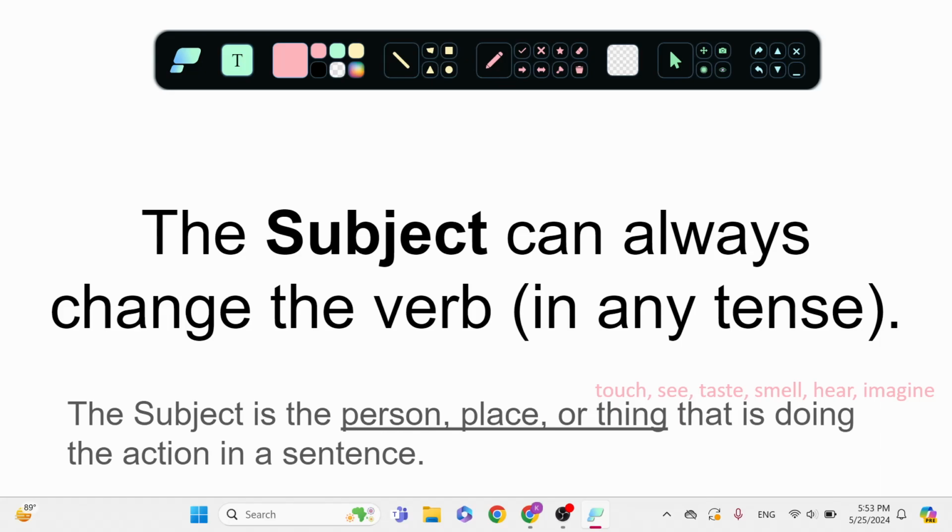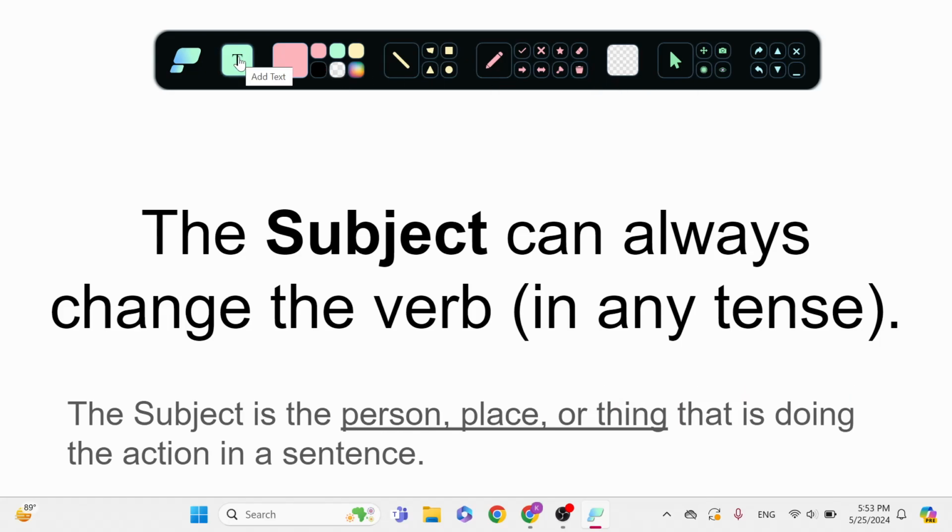Could be something we can touch, a table. I can touch a table. I can see a table. I can taste a table if I eat it, but I should not eat a table. I can smell cooking. I can hear someone talking, right? I can hear sounds. I can imagine what time it is. I can imagine a dream. These are things. These are all things.